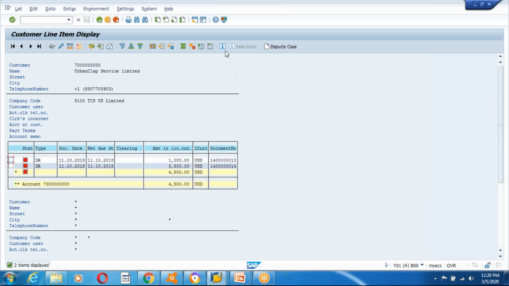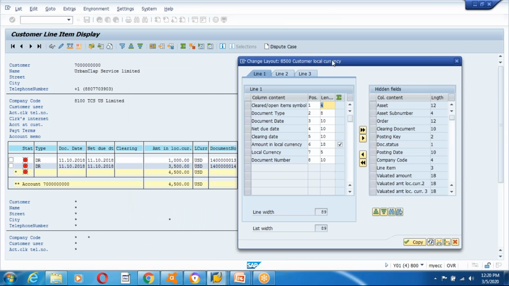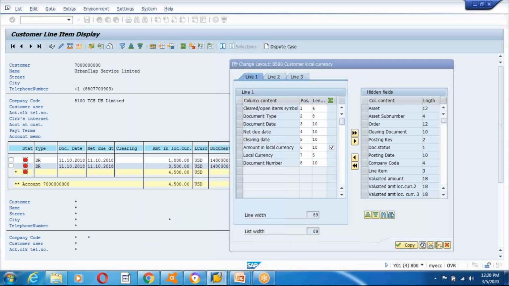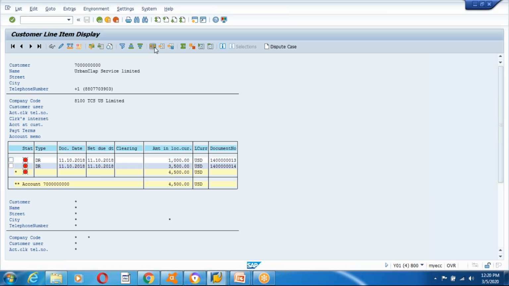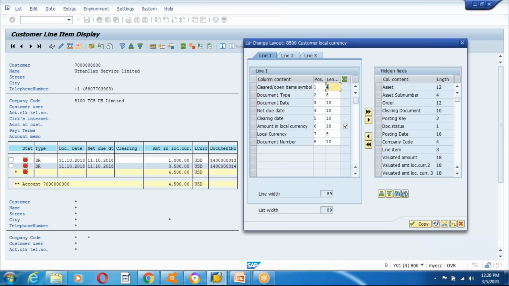Okay, SAP has given standard reports, and if you want to add more fields you can also add them. So whenever you want to extend with more fields, see this is a symbol guys, change layout, and in the layout suppose I want the line item also, I would like to see the fiscal year also, business area I would like to see, and also the profit center I would like to see, because these details I have given when I posted the record.